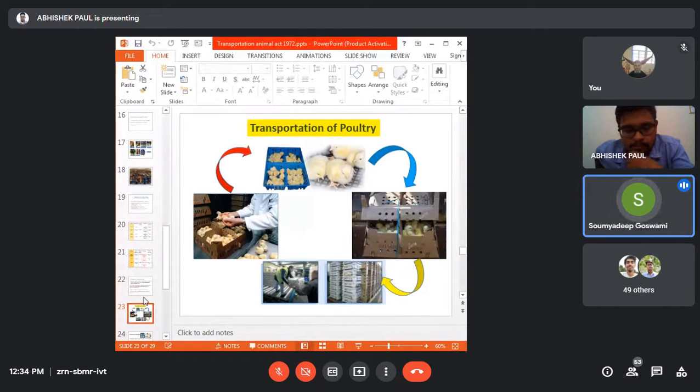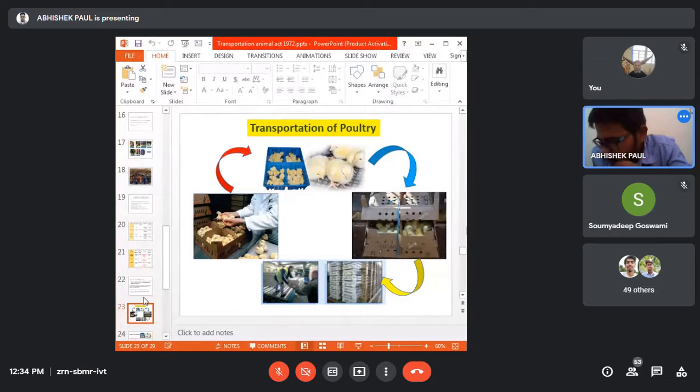Sir, what will be the syllabus of our second internal exam? It will be wildlife unit 5, unit 4, then your animal welfare portion, then what madam is discussing, the poultry part. These three units will come for your second assessment. The second assessment is most probably next month, in the beginning.